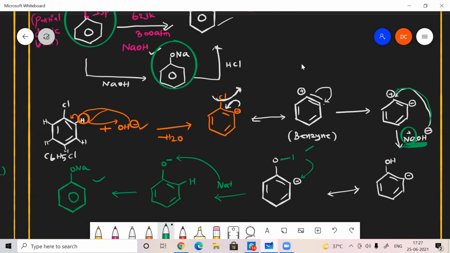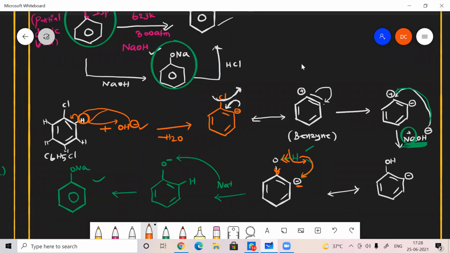Moreover, here the ring is also electron withdrawing. Moreover, here I have a negative charge also. So that's why it can try to cleave this hydrogen to make it aromatic, to make it more stable.